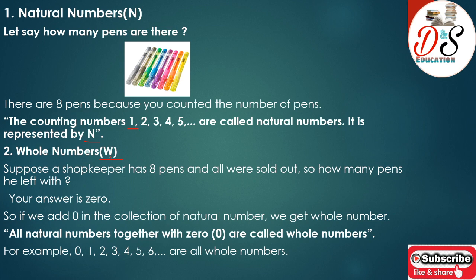Same in the case of whole numbers. If I ask which is the smallest whole number, then our answer will be 0. 0 is the smallest whole number. And again, if I ask which is the greatest whole number, you cannot define that. So you can say it is infinity, or we cannot define the greatest whole number. Now we will discuss integers.